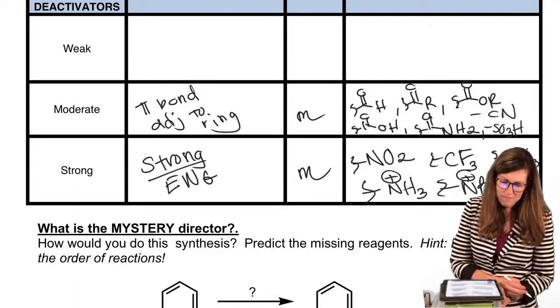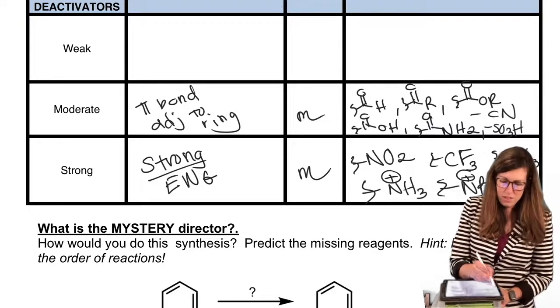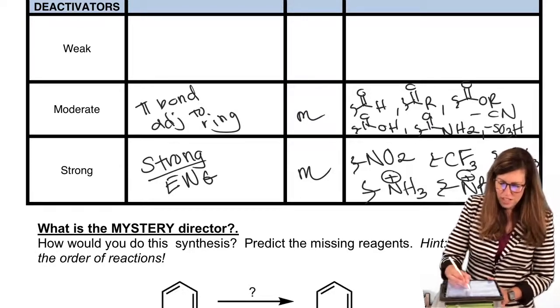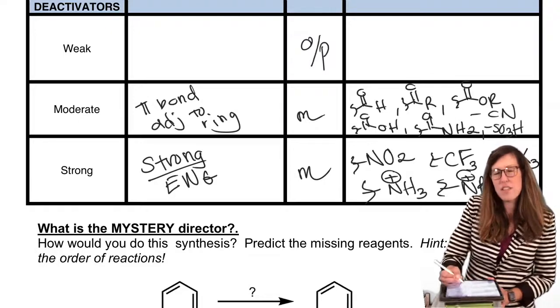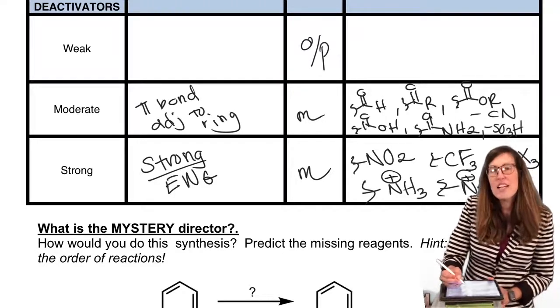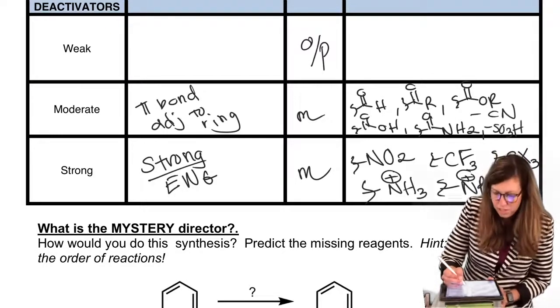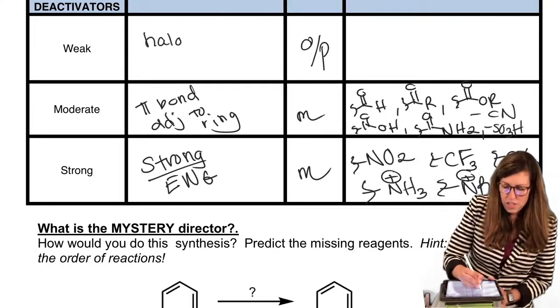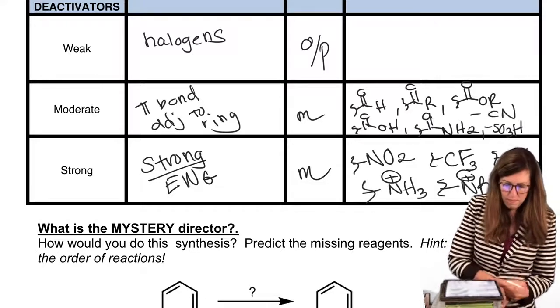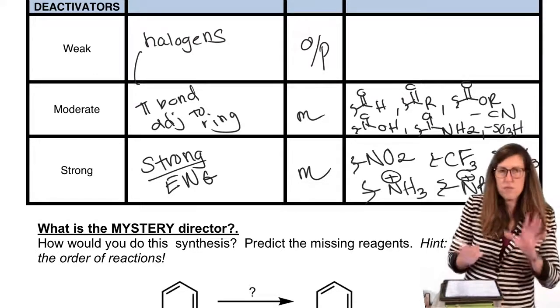Deactivators. They're still important, right? They're playing a role, a niche role here. They are strange because they are below this line. They slow down the reaction, yet they are the only ortho-para director that slows down the reaction. These are the halogens we spend a whole page on. So they have reasons for that.